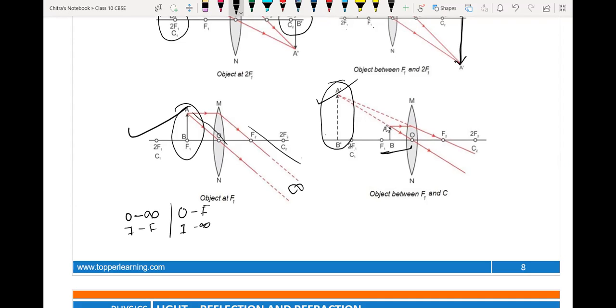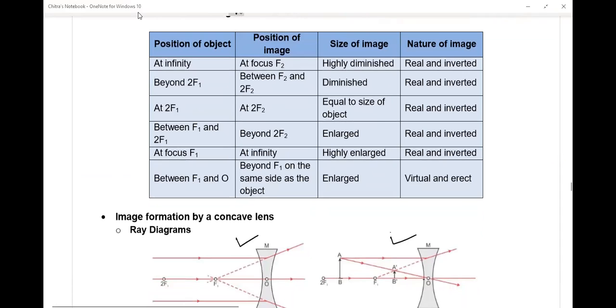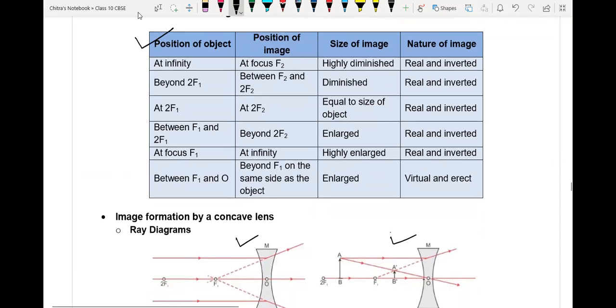So this is the chart for the image formed by a convex lens. Just take a screenshot of that. Here the nature is given: virtual and erect, or real and inverted. Real images are the ones that you can project on the screen. Virtual images are the ones that you cannot project on the screen.